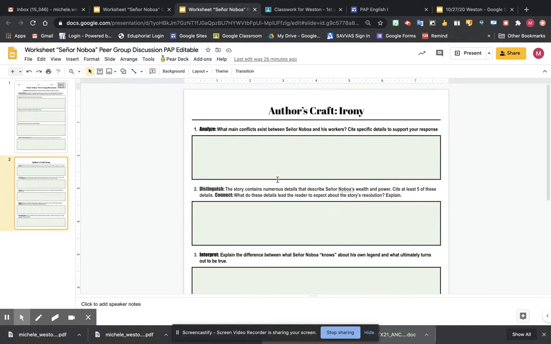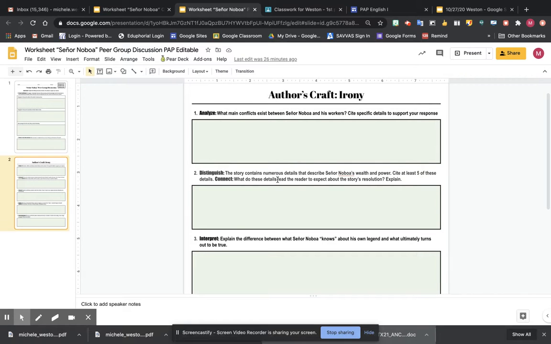On the back, we're looking at irony. Yesterday, we did a little mini lesson over irony. So we're going to go through these questions. What main conflict existed between Senor Noboa and his workers? Think about it. Is it internal or external? Make sure you cite specific details to support your response.